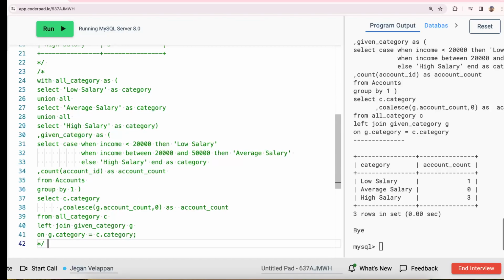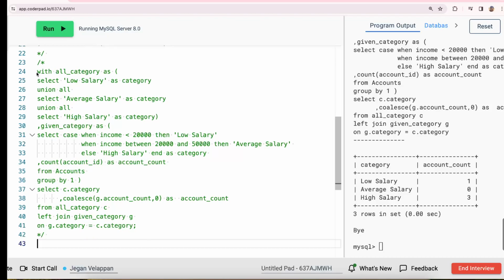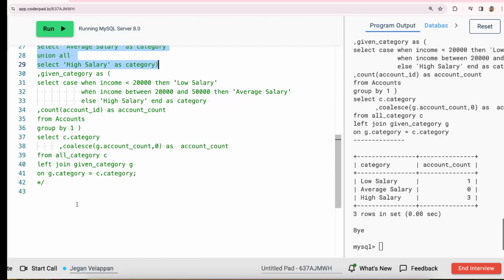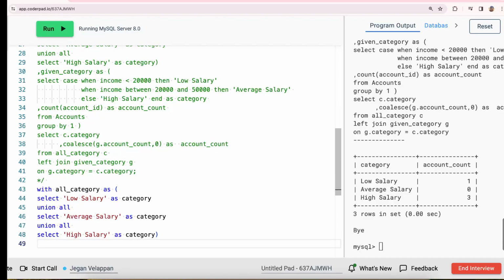So let's see if we can simplify the code. So we take the first hard-coded value, right? We get the hard-coded table that we can't change anything. If you have any lookup table or a single table you insert, you can just refer to that.